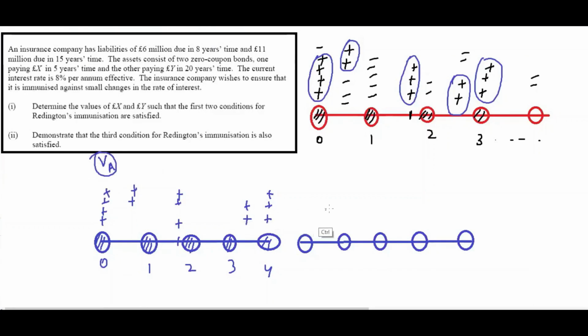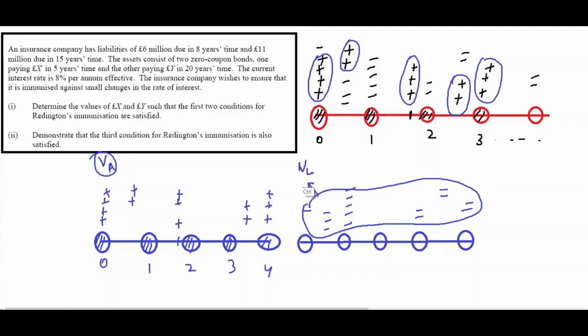And when you find the present value of negative cash flows, they will be like this. This is VL. Okay, this is VA and this is VL.